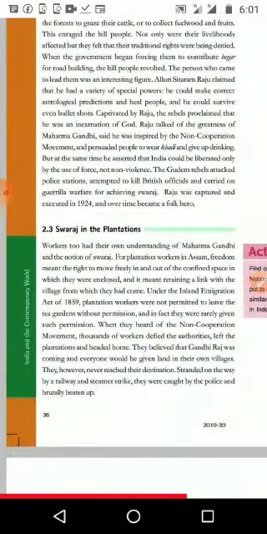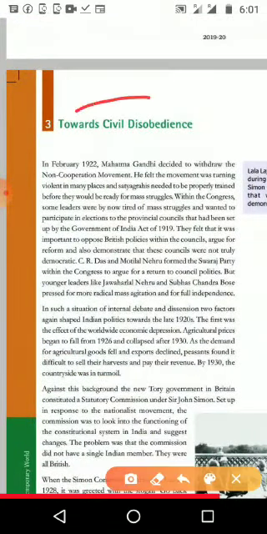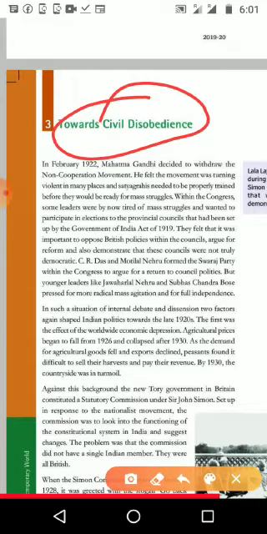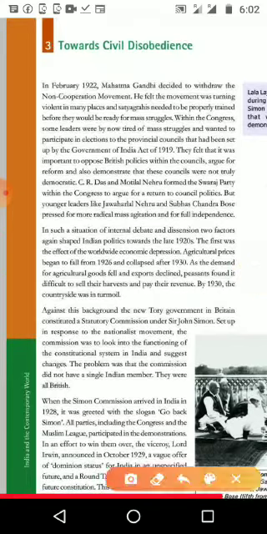Next, Swaraj in the plantations. How did the plantation workers understand the movement of Gandhiji? So we have seen three groups: first, city people; second, village people; third, plantation people. Then the third subtopic is towards civil disobedience. Gandhiji tried the non-cooperation movement, it was not successful, and he called it back. Then he started a second type of movement, the civil disobedience movement, which we know through the Dandi Yatra.